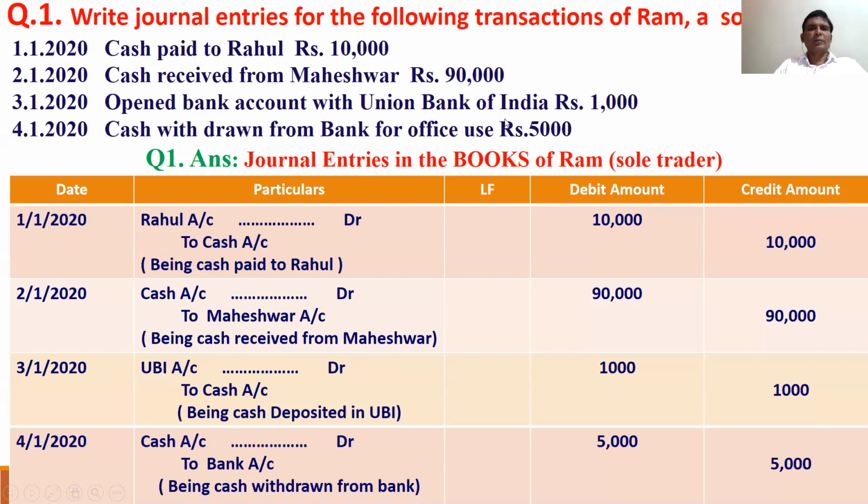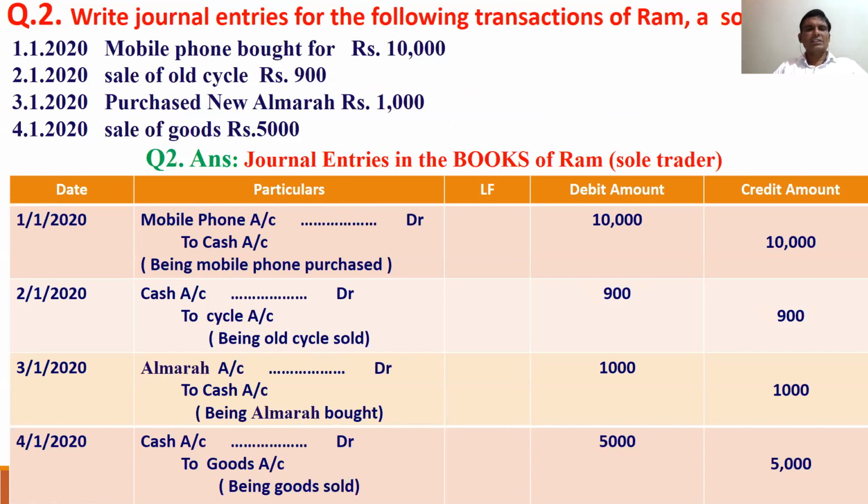Opened bank account with Union Bank of India. We are opening a bank account with 1,000, which means we are paying cash to Union Bank of India. So Union Bank of India is receiver. Receiver is debited. And cash withdrawn from bank. We are withdrawing cash from bank because bank is giver. Bank account is credited. So that you know how personal account is debited, how personal account is credited, by this slide. In this slide, for all real accounts, what is coming in is debited, what is going out is credited.